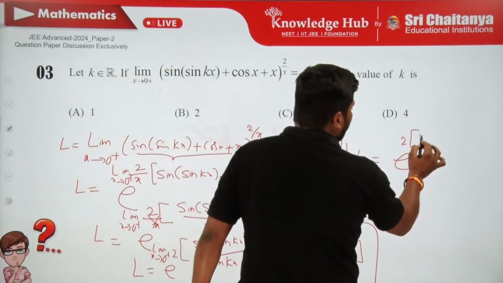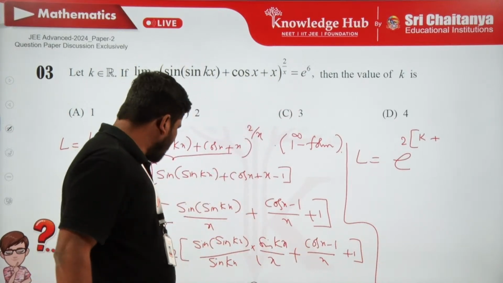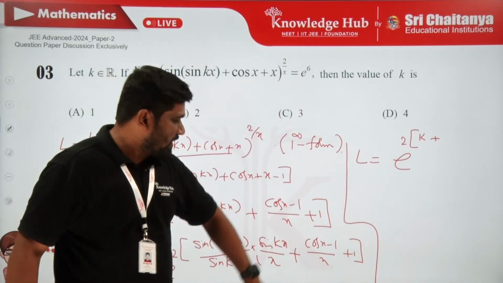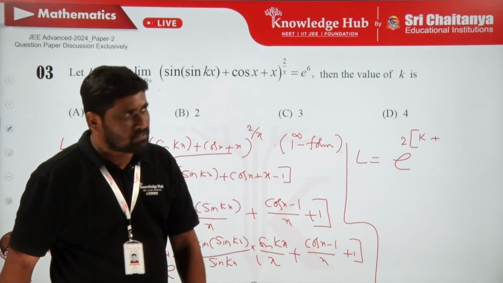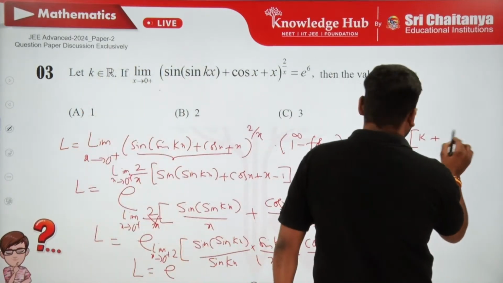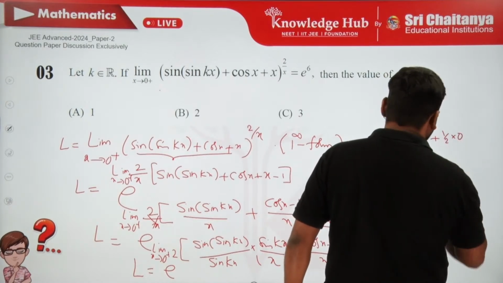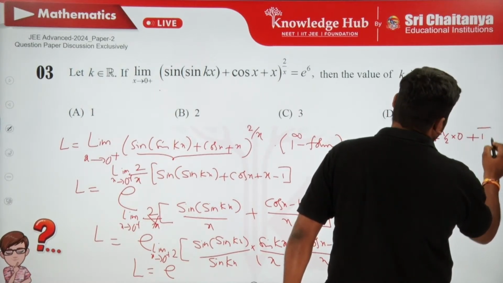So this is going to be k plus, we know that cos x minus 1 by x, when x tends to 0, gives a 0 by 0 form. By simply applying L'Hospital's rule, or else by multiplying and dividing with x here, we get cos x minus 1 by x square, which is minus 1 by 2, into 0, so minus 1 by 2 into 0 plus 1 here.